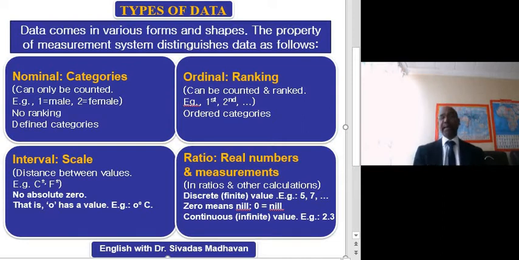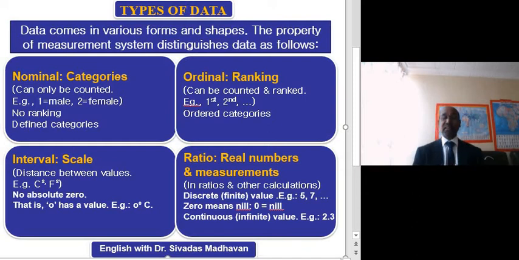And when you talk about data, there are different types of data. Most probably you must have heard about qualitative data and quantitative data. Quantitative data is numerical data and qualitative data is categorical data. Categorical data can be divided into two. Categorical data can be nominal data or ordinal data.